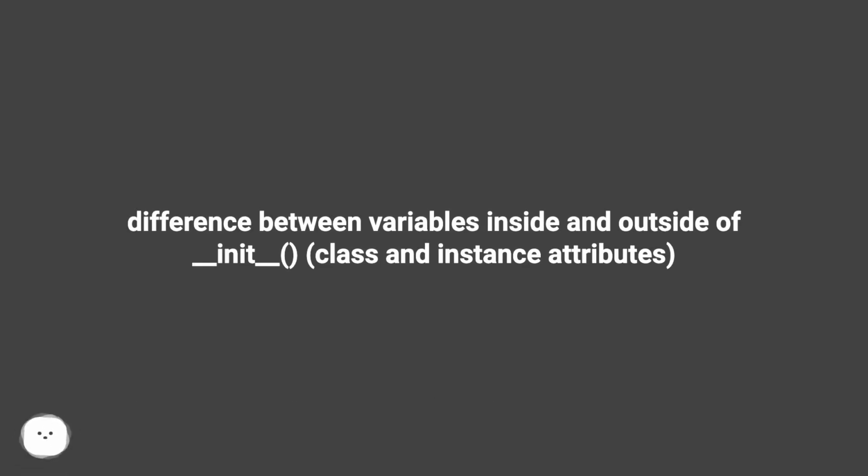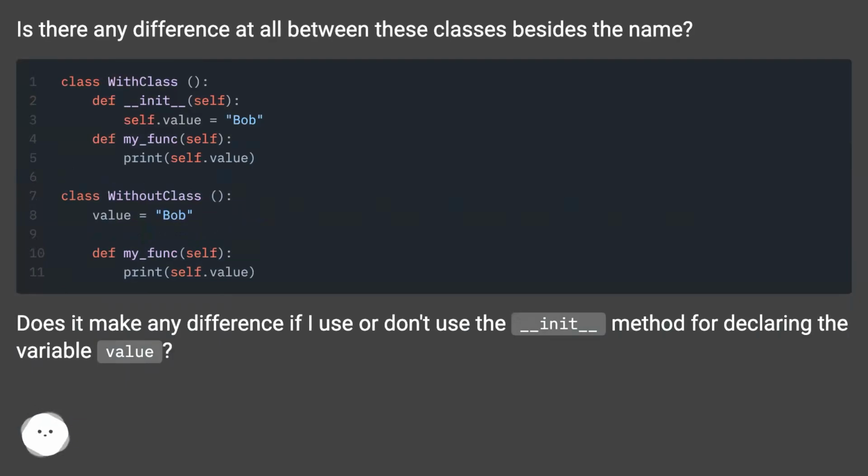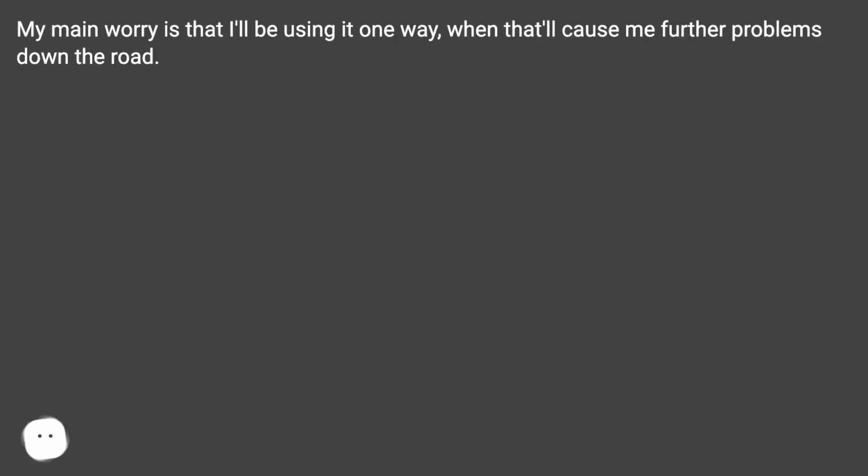Difference between variables inside and outside of __init__, class and instance attributes. Is there any difference at all between these classes, besides the name? Does it make any difference if I use or don't use the __init__ method for declaring the variable value? My main worry is that I'll be using it one way, when that'll cause me further problems down the road.